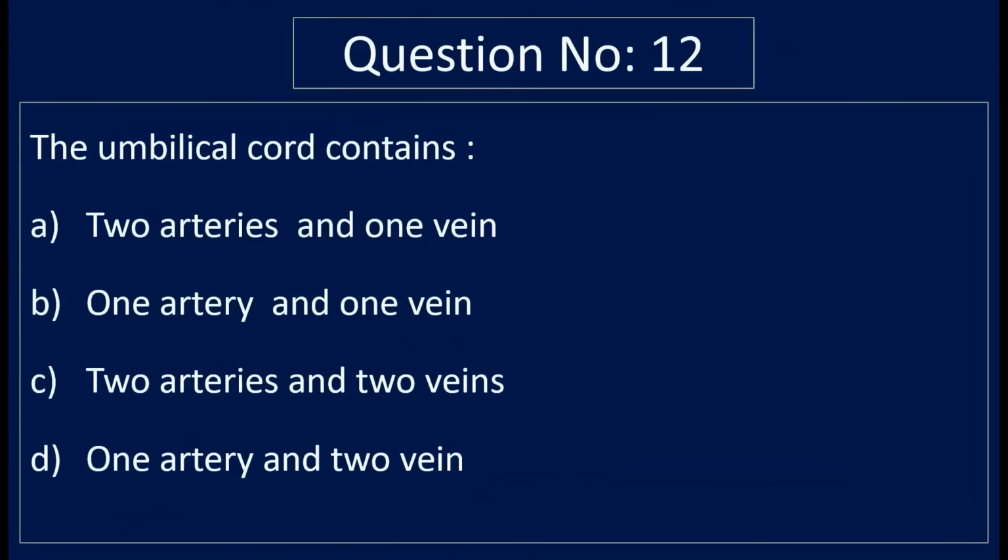Question number 12. The umbilical cord contains option A 2 arteries and 1 vein, option B 1 artery and 1 vein, option C 2 arteries and 2 veins, and option D 1 artery and 2 veins. Correct answer is option A, 2 arteries and 1 vein. The umbilical cord contains 2 arteries and 1 vein.